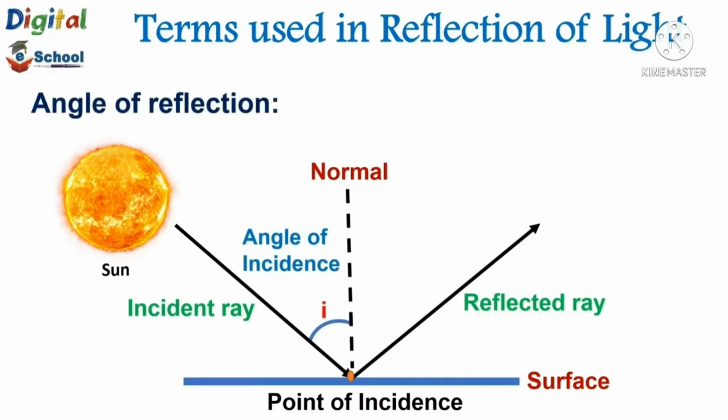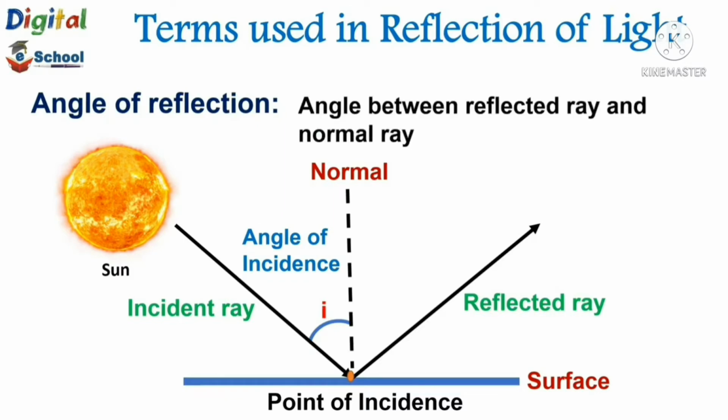Next, my dear children, angle of reflection. The angle between the reflected ray and the normal ray is known as the angle of reflection. See here, the angle between the reflected ray and normal ray is called the angle of reflection.